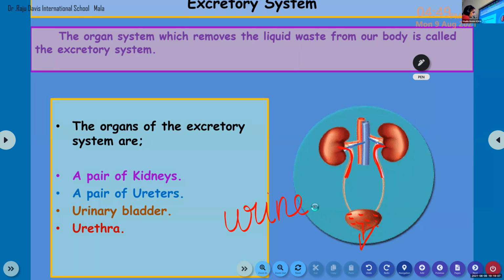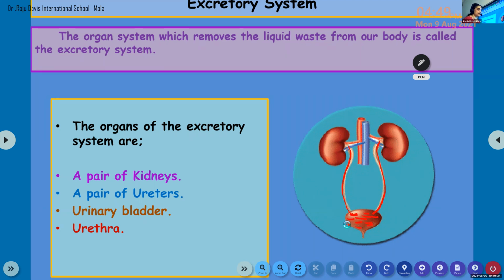Clear? Is it clear? So the kidneys remove the liquid waste when the blood passes through them. That liquid waste passes through the ureters to the urinary bladder. The urinary bladder stores the excess liquid waste.